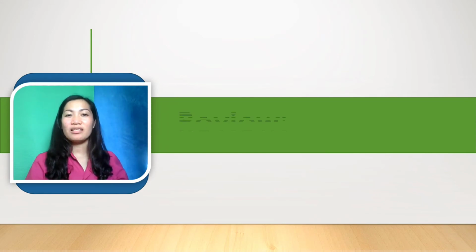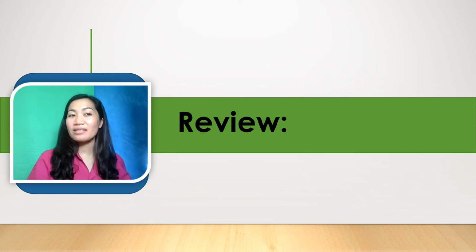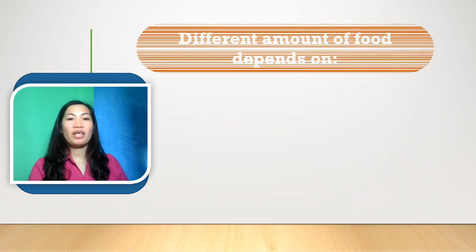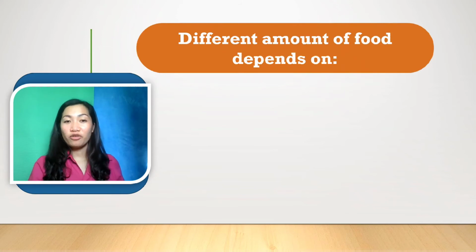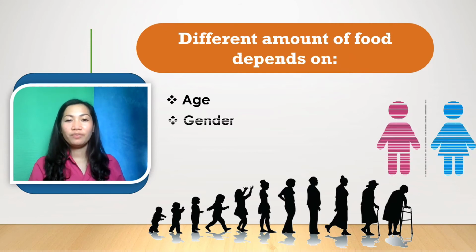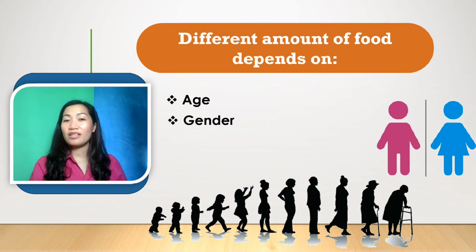But before that, let's review our past lesson, which is the second lesson. We talked about the foods that we have each day. We understand that the amount of food depends on age, because young boys need less food than adults, and also on gender, because males need more food compared to females, even though they are the same age.